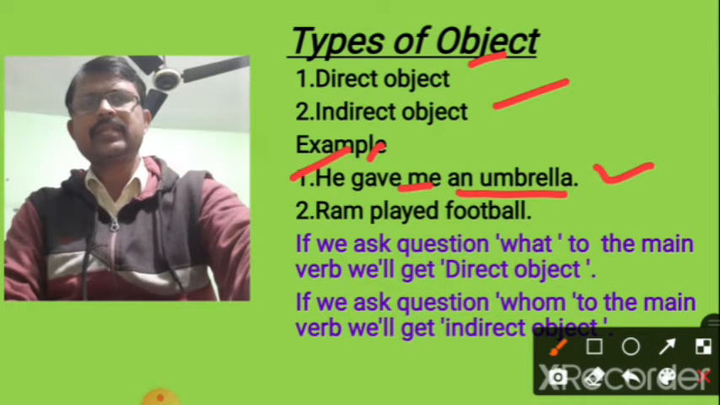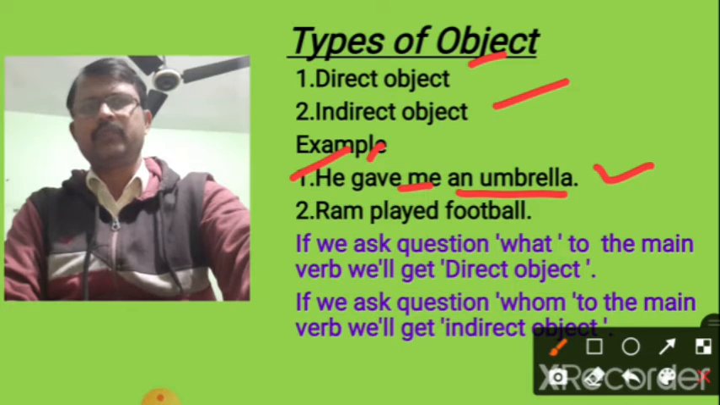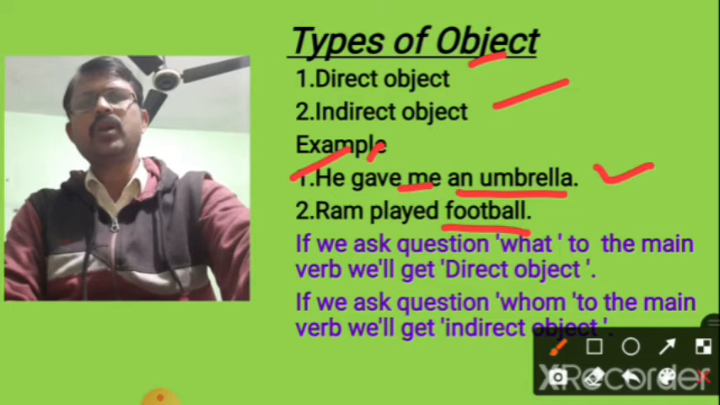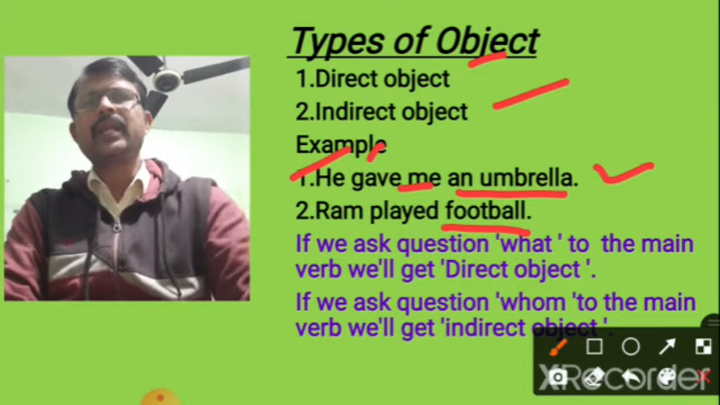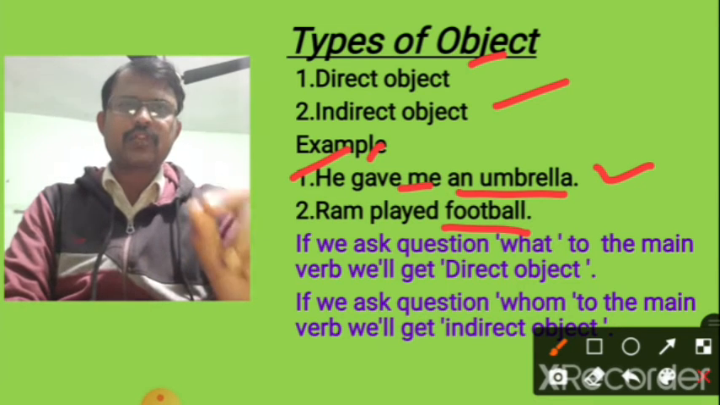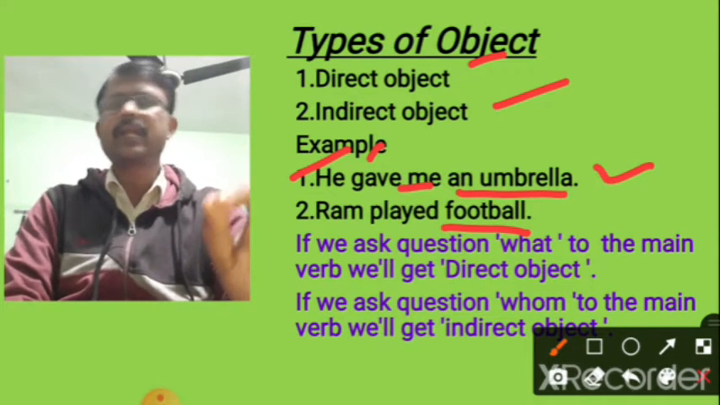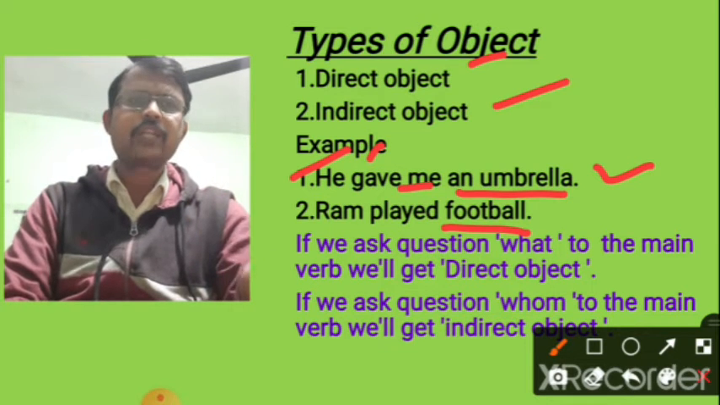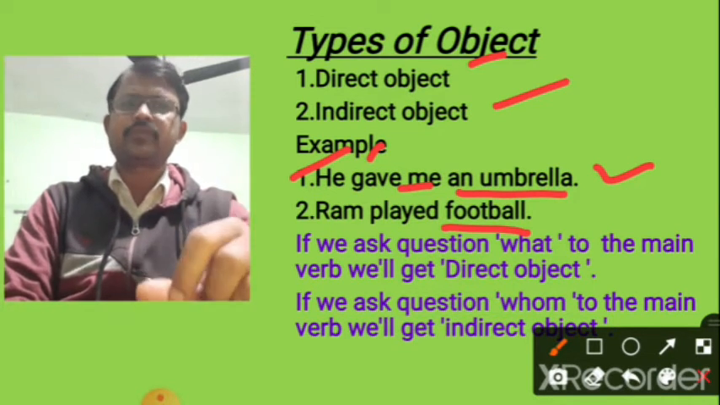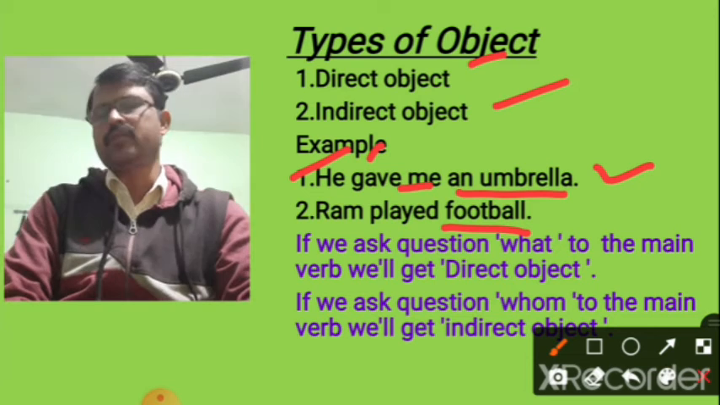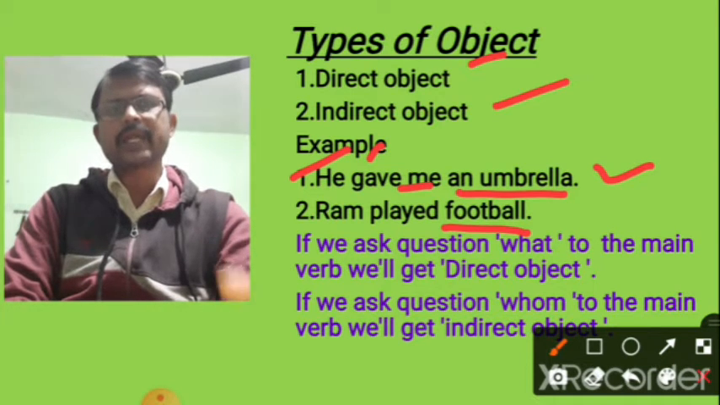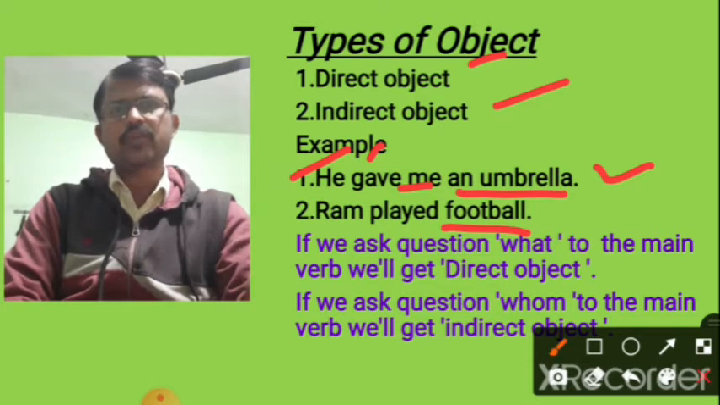In the second sentence, Ram played football. Here football is the object. If you ask question what to the main verb played, answer is football. So football is the direct object. So there are two types of object, direct object and indirect object. If we ask question what to the main verb, we will get direct object. If we ask question whom to the main verb, we will get indirect object. Now understood what is direct object and what is indirect object?